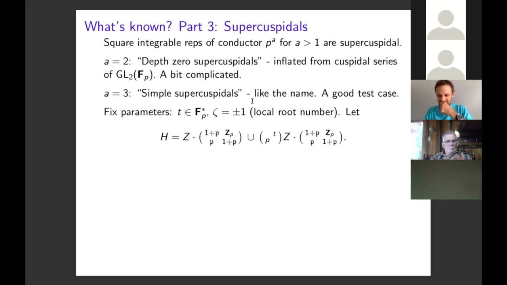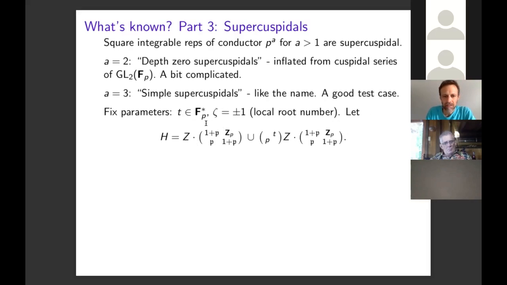So the construction is a little bit important for what I'm going to do, and it's simple enough that I'd like to give it here. So here's how you construct simple supercuspidal representations. These are supercuspidal representations of conductor P cubed. We'll define an open compact mod center subgroup of GL_2(Q_p) in the following way. This represents the matrices with p-adic integer entries that reduce modulo P to unipotent matrices. So it's the pro-unipotent radical of the maximal compact subgroup. And Z here is the center, so these are the scalar matrices of GL_2(Q_p).